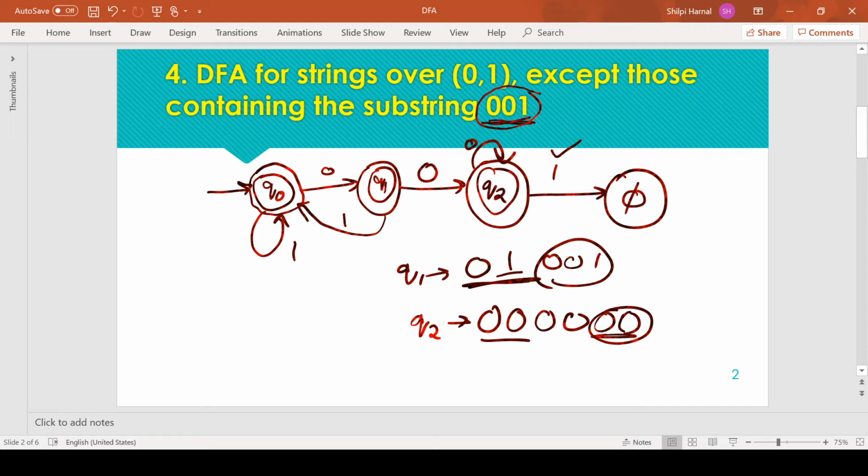I think all the states are complete. Q0 is complete, Q1 is complete, we have defined transitions for both input symbols, and from Q2 also we have defined transitions for both input symbols. Now we could have the self loop of 0, 1 at the dead state, and this is totally optional, you can skip this step. So this is the complete transition diagram for this problem statement.